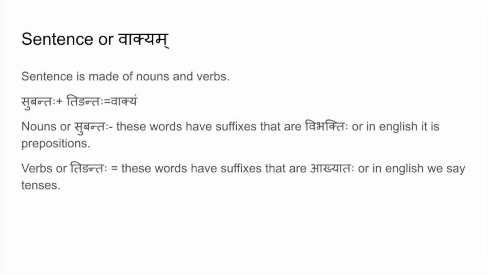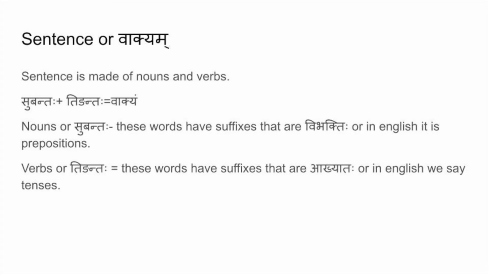Like in English, what do we say? It is on top of the table, it is near, next to it, it is behind it, his, belonging to him, from the tree, to him. So these are all termed as vibhaktis in Sanskrit, which we'll see later on.